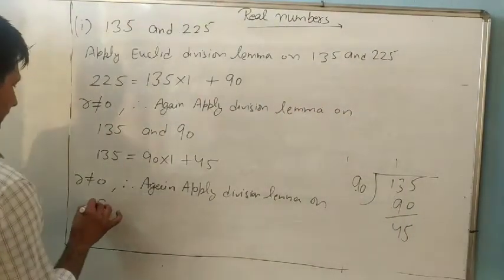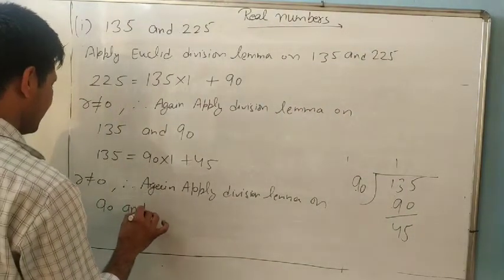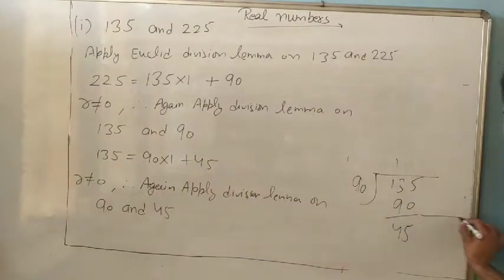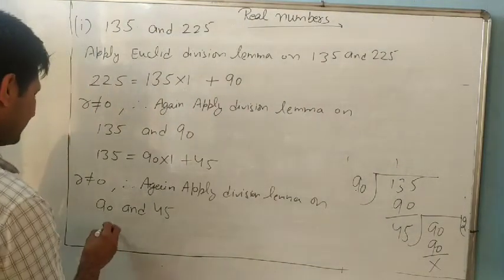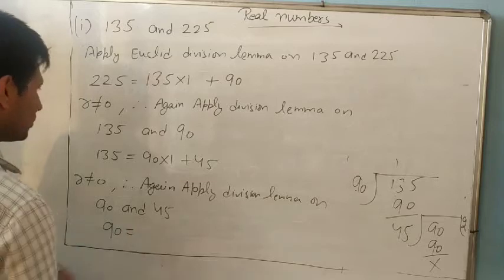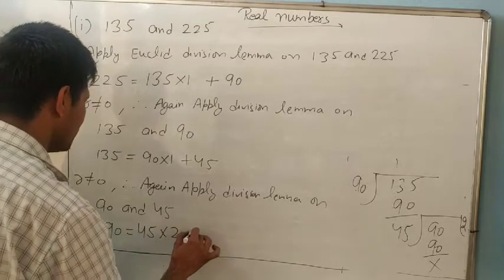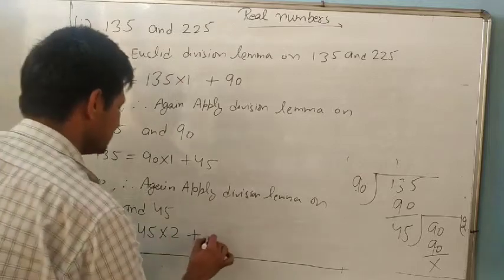Now divide 90 by 45. 2 times 45 is 90. Remainder is 0. So you can write 90 equal to 45 into 2 plus 0.